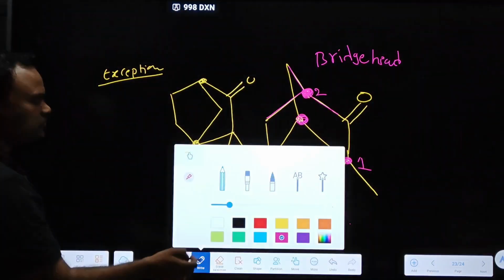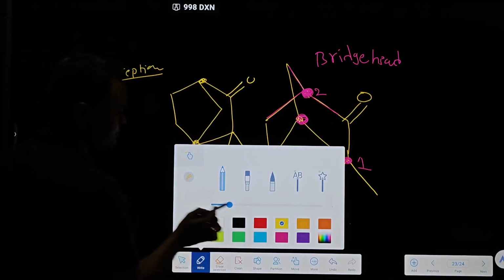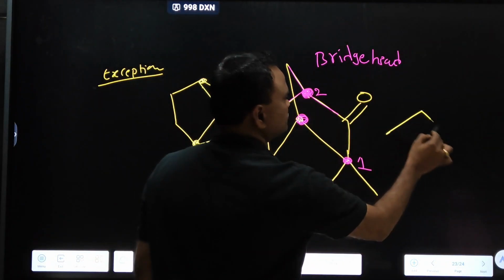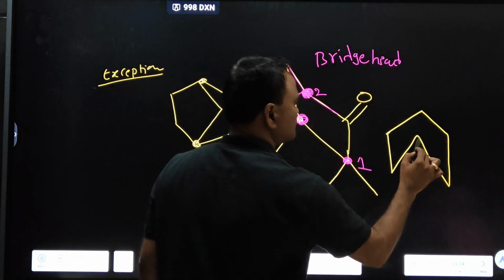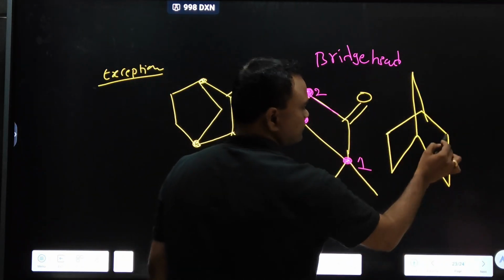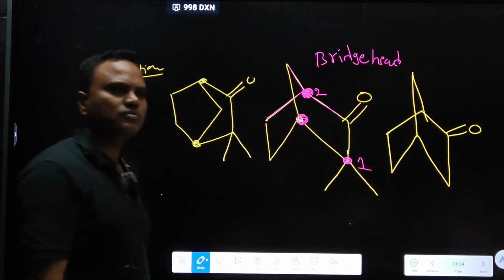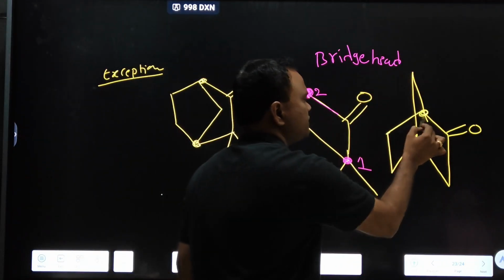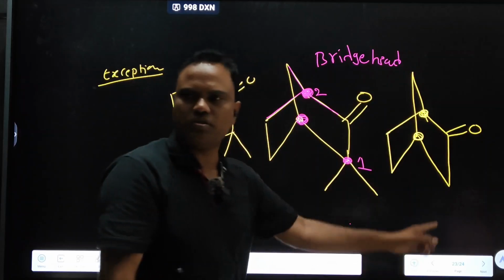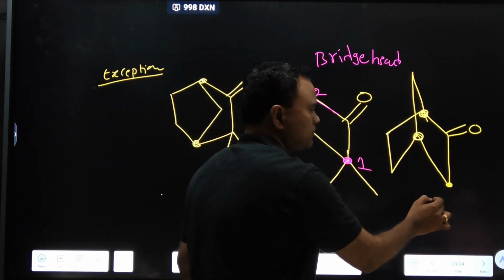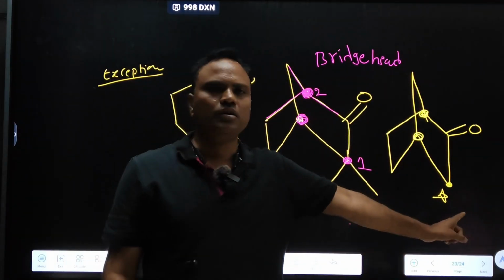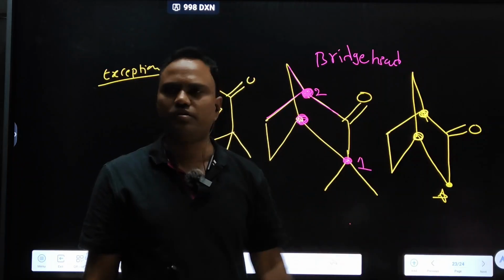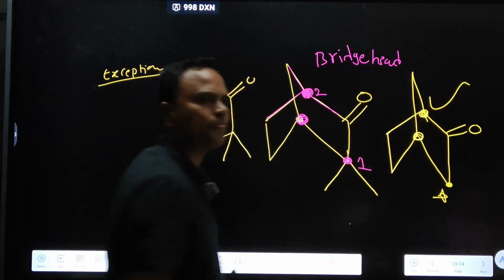If we take this one, see, this is a bridge head, this is a bridge head. But what about this? This star one is not a bridge head. How many hydrogens does it have? 2 hydrogens. Yes, it undergoes tautomerism.